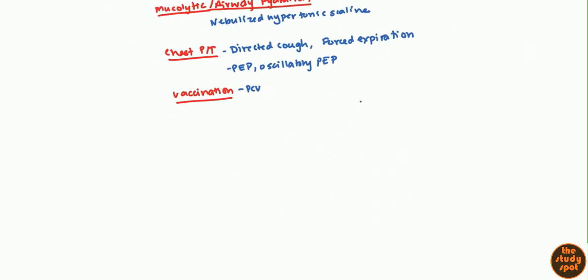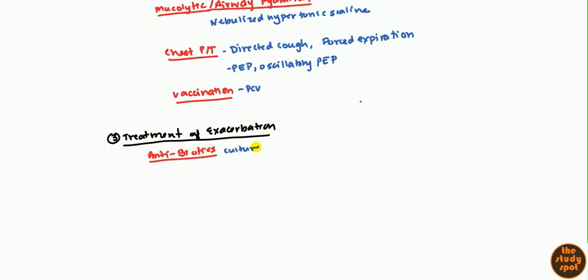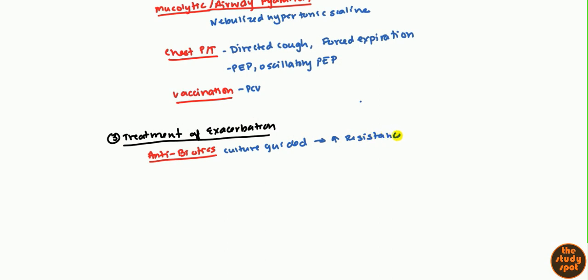How do you treat an exacerbation? That's going to be different. Treatment of an exacerbation: it's usually caused by an infection that's suddenly gotten worse, so of course you're going to want to give antibiotics. Which antibiotic do you give? Well, it's going to be culture guided, because generally these patients have been on prophylactic antibiotics, so the bacteria develop resistance.